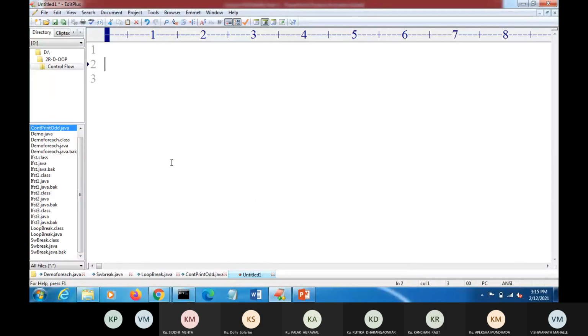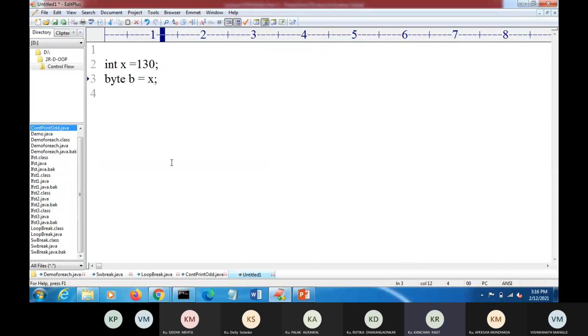Here I am writing int x = 130. And then I have written here byte b = x. Now what is the output? Error. We will get some error.